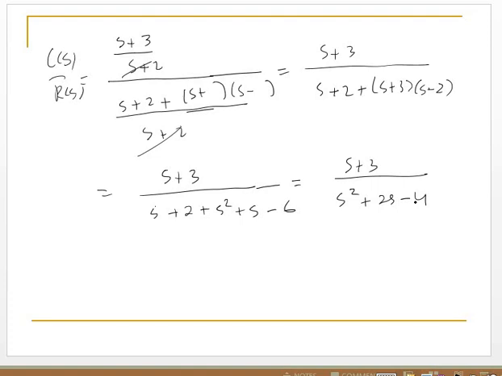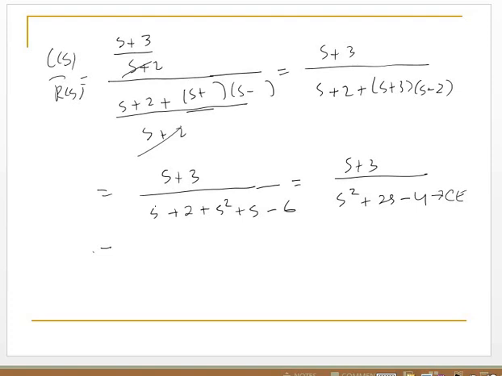Next we will try to determine the poles. This part we call CE.